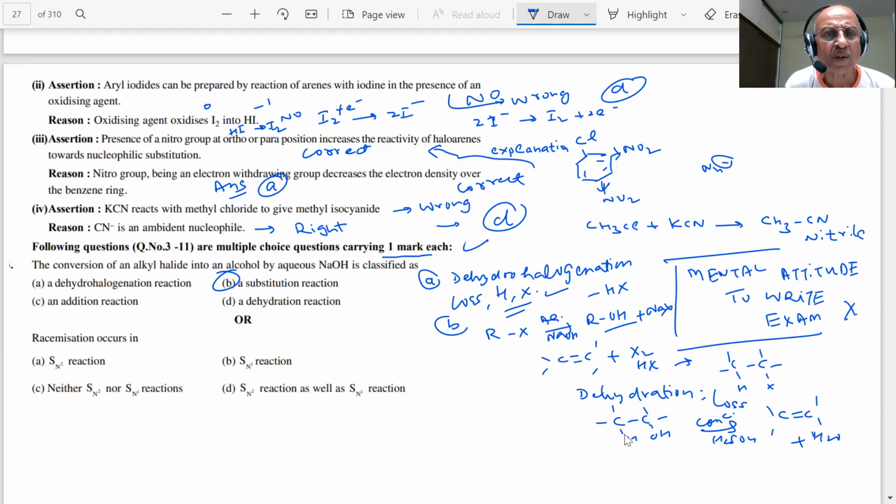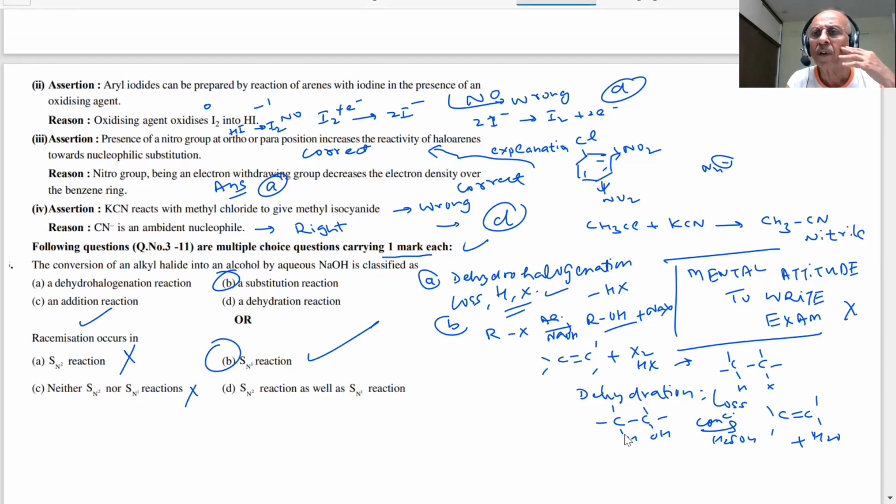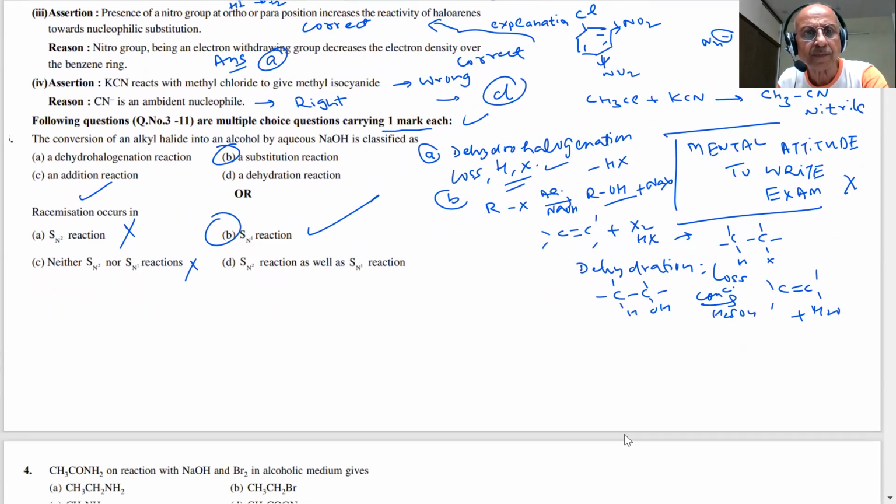They may ask any question, no problem, no issue. Or, student, racemization occurs in SN2 reaction. Does it occur? No, sir. It occurs in SN1, not SN2. Only one answer is there. We already discussed. This is a very important question, students. All these questions are very important, let me tell you. They have been asked many times, in one form or the other. You should be prepared for it.